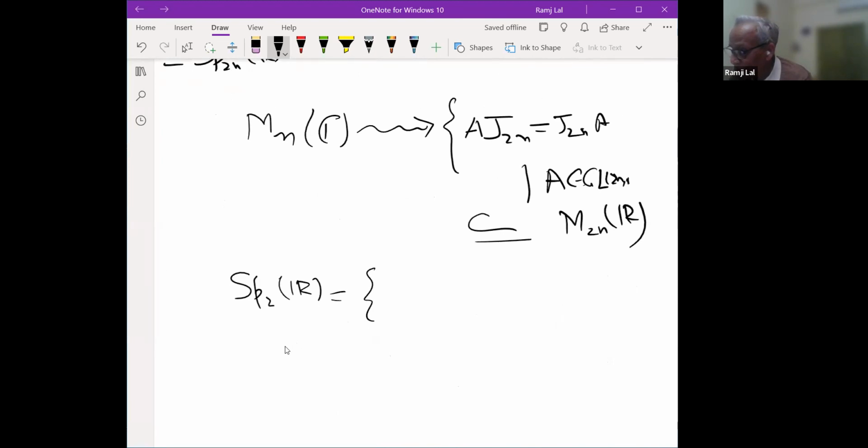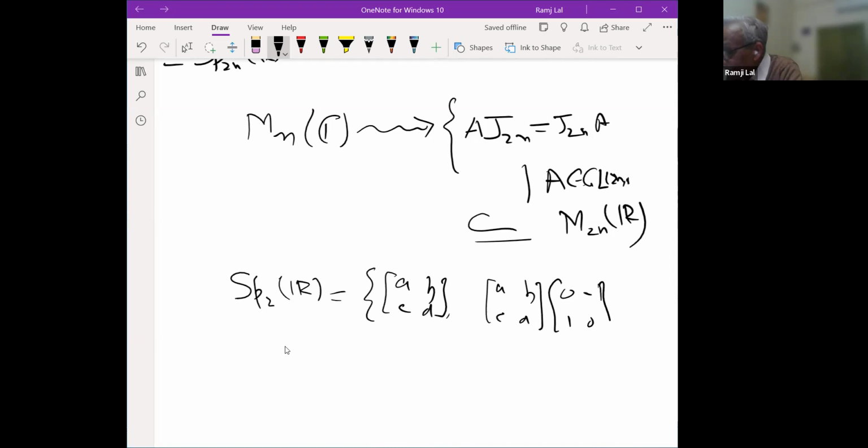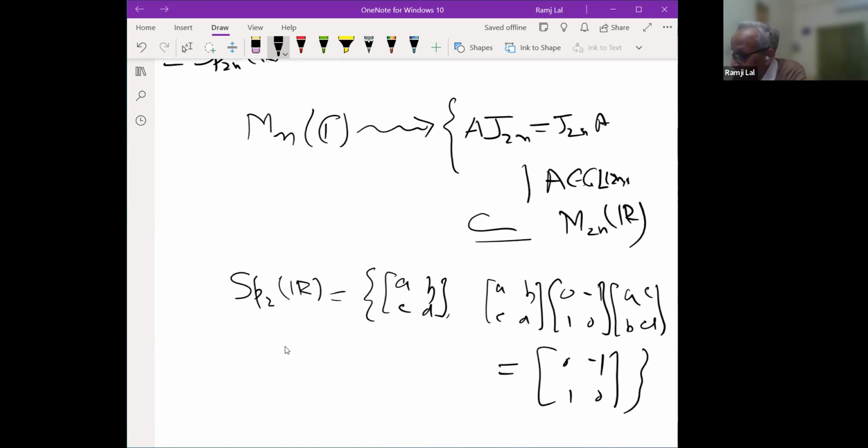ये वो 2 × 2 मैट्रिक्स ABCD है such that ABCD and 0, -1, 1, 0, and what is that? That is A and D, C, B, right? And this is equal to 0, -1, 1, 0. Try to describe it, you can easily observe that for simple cases. And you see what is U2, and you already know.